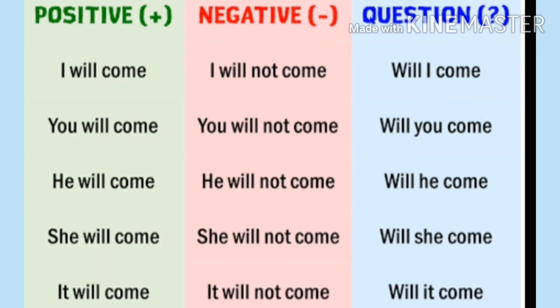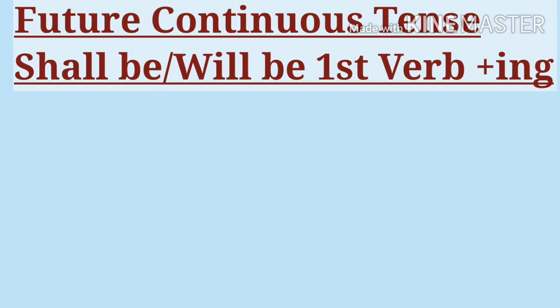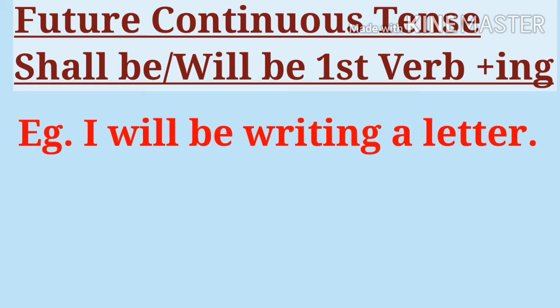Students, you can see more examples on it on your screen. Future continuous tense. It means action will go on at some time in future. Use of shall be, will be, first verb plus ing. Example, I will be writing a letter. Sentence structure: subject, helping verb will be, first verb ing and object.